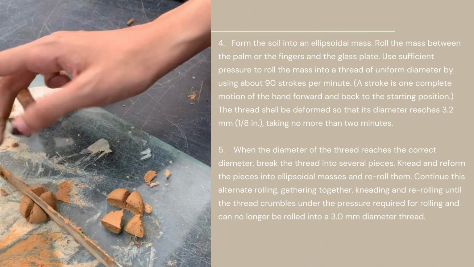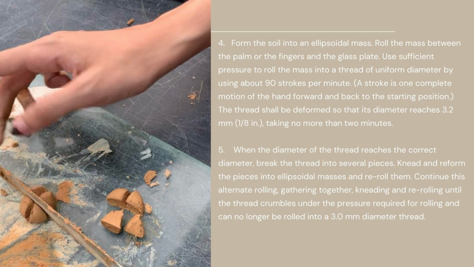Next, form the soil into an ellipsoidal mass. Roll the mass between the palm or fingers and the glass plate. Use sufficient pressure to roll the mass into a thread of uniform diameter by using about 90 strokes per minute. The thread should be deformed so that its diameter reaches 3.2 mm, taking no more than 2 minutes. When the thread reaches the correct diameter, break the thread into several pieces.